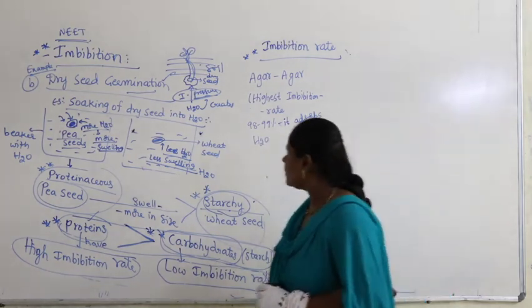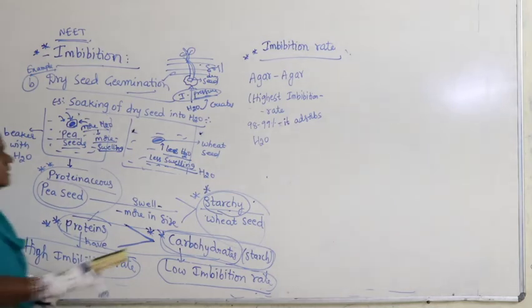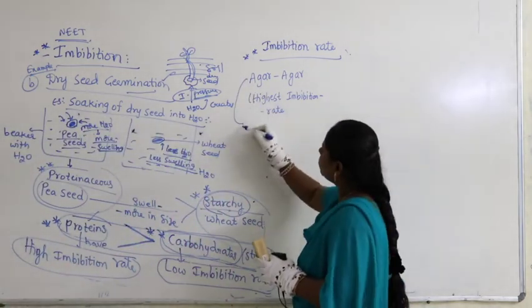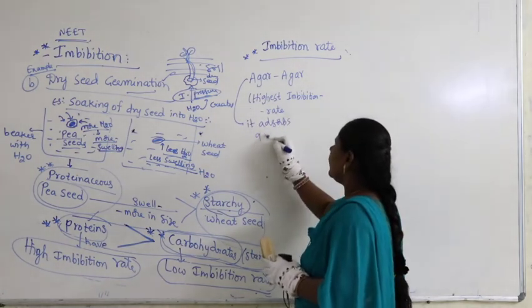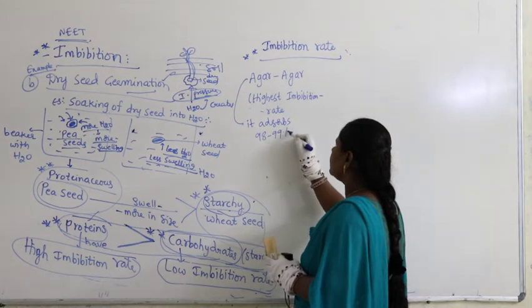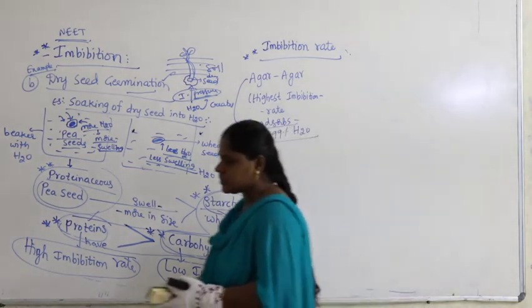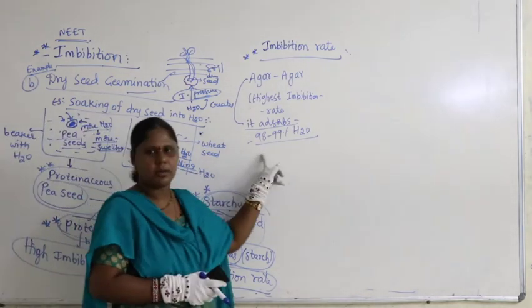Better you write down a statement which has a simple meaning, no need to make it a big sentence. Simply write: agar-agar absorbs 98 to 99% of water.